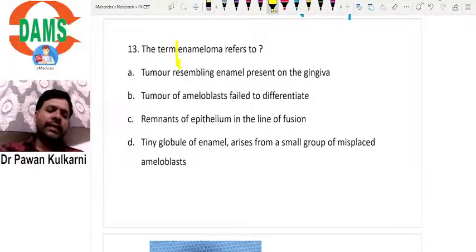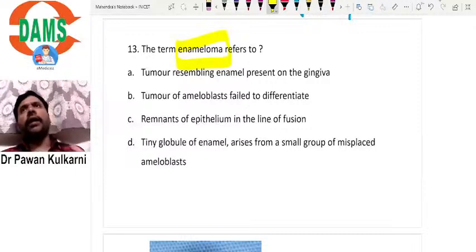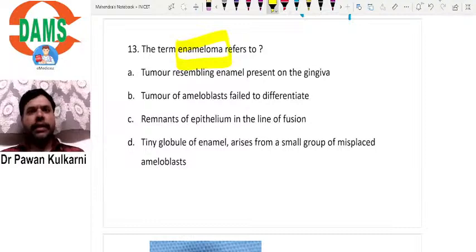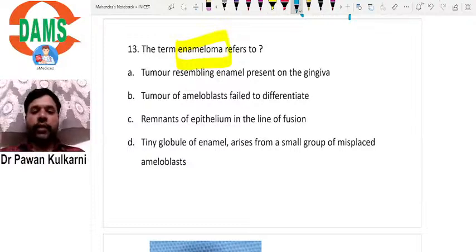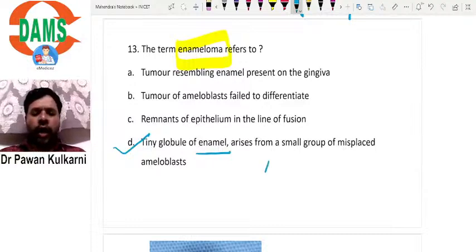The term enameloma refers to. See, once you look at this term enameloma, the first thing that comes to your mind is oma, that it could be some tumor like lymphoma, sarcoma. Exactly, it is not a tumor. It is just a tiny globule of enamel that is seen on the root. Please remember this.